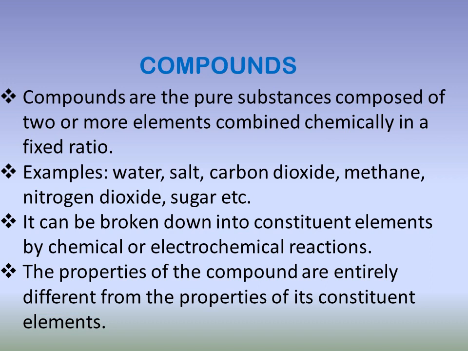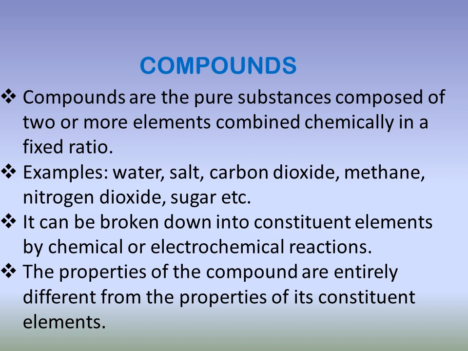Similarly, common salt, carbon dioxide. Carbon dioxide is also made up of two elements, carbon and oxygen, and carbon and oxygen combine in a fixed ratio. Methane consists of two elements, carbon and hydrogen, and carbon and hydrogen combine chemically in a fixed ratio. Similarly for nitrogen dioxide and sugar. Sugar is made up of carbon, hydrogen and oxygen elements.